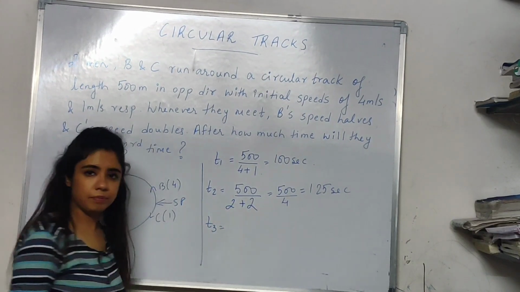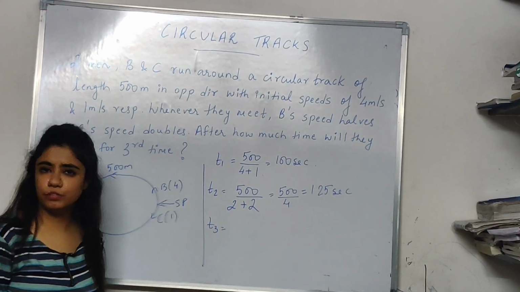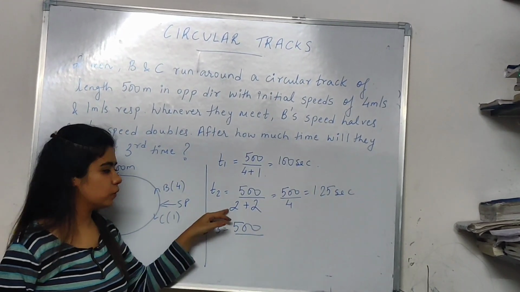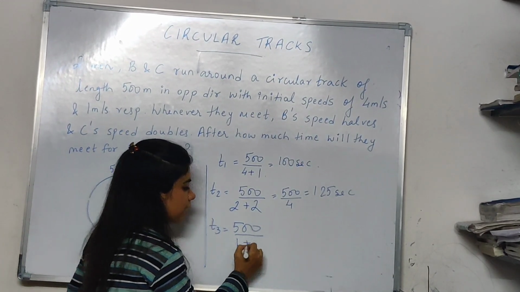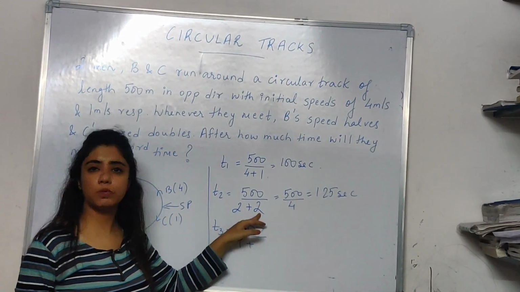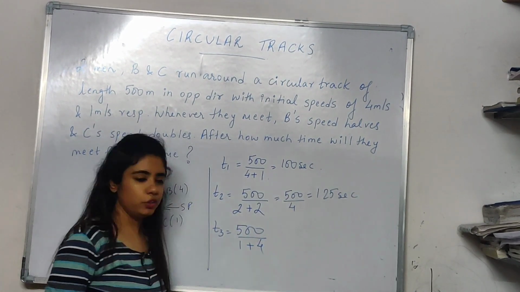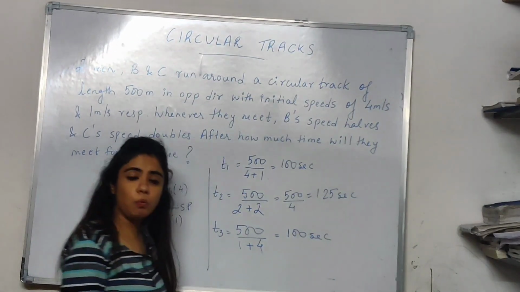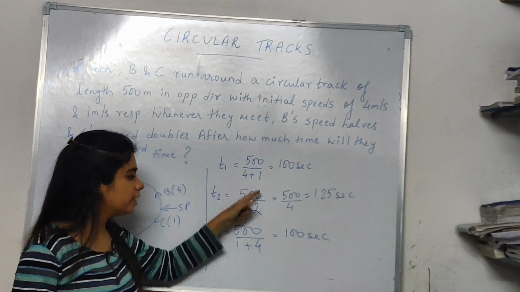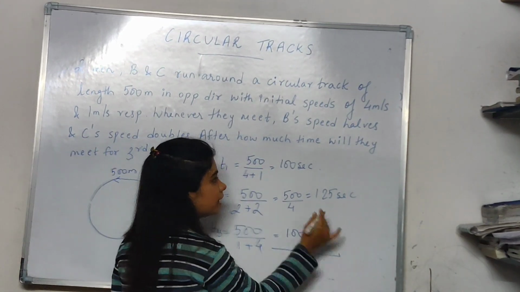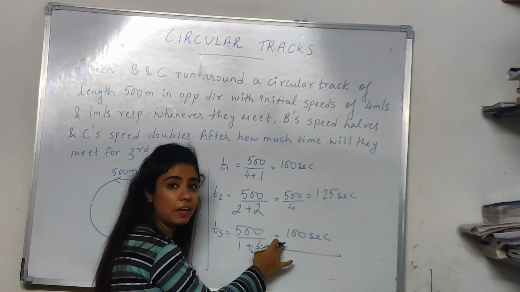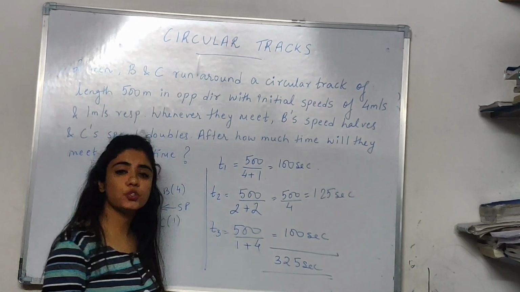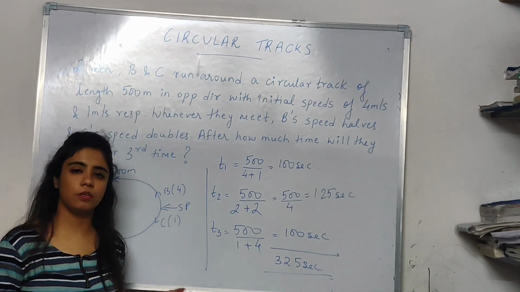When will they meet for the third time? See, again the total distance covered will be the length of the track, which is 500 meters. B's speed will become half. B's speed was 2, it will become 1. And C's speed will become double. So C's speed was 2, now it will become 4. So 500 upon 5 is nothing but 100 seconds again. So what is the total time taken for them to meet for the third time? The total time is 100 plus 125 plus 100. So that means they will take a total of 325 seconds to meet for the third time. So this is how you solve the problem.